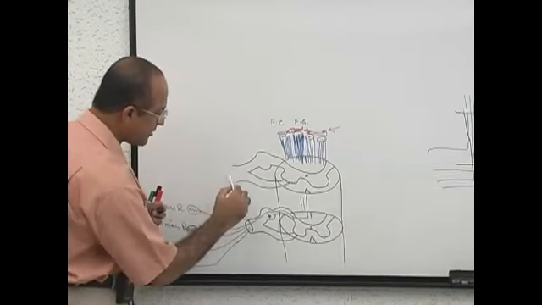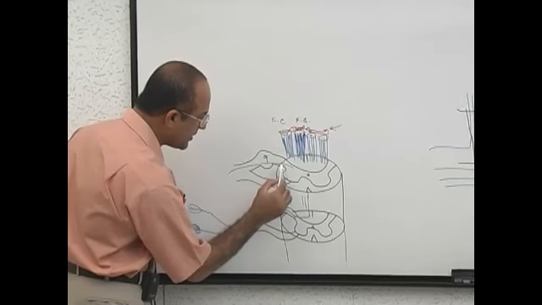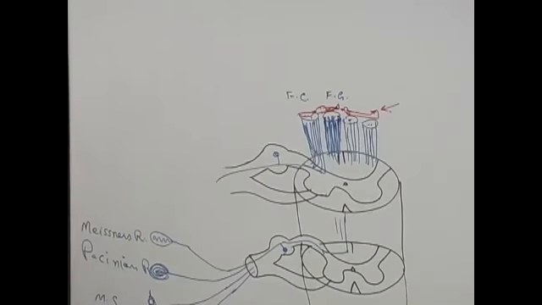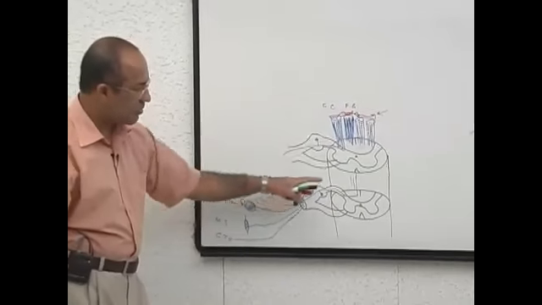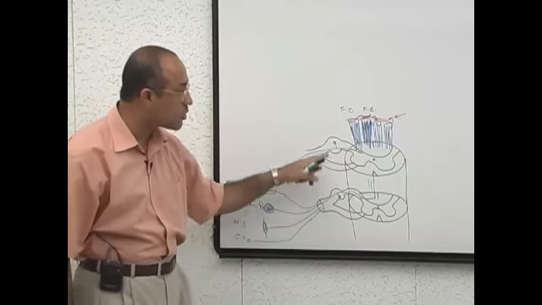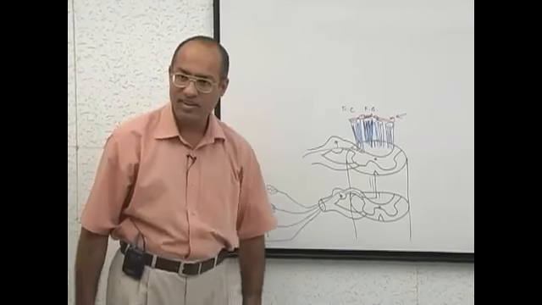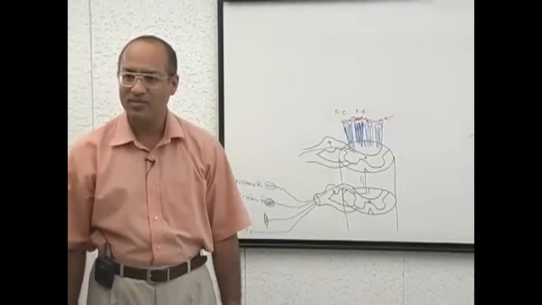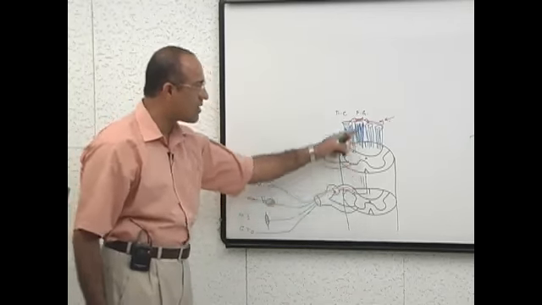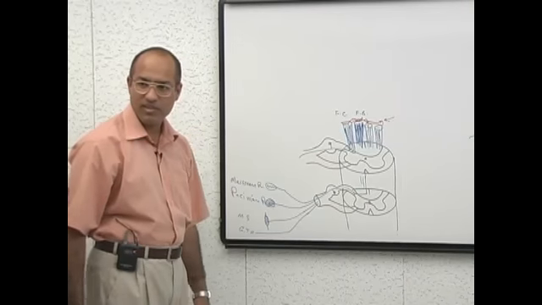And again, as you see, fibers are added from this side. So up to now, what are these? These are the central processes of the first order neuron which is present in the dorsal root ganglion. These are the peripheral processes, and this is the central process.